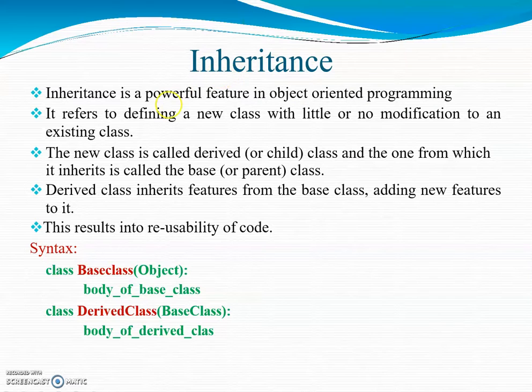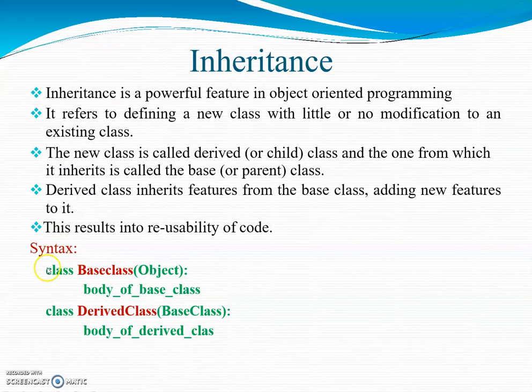Inheritance means defining or creating a new class from an existing class with little or no modification. The new class which is derived is called a child class or the derived class, and the existing class is called the base class or the parent class. This results in the reusability of code, meaning the derived class is able to access the features of the base class, and it can also add some new features to it.